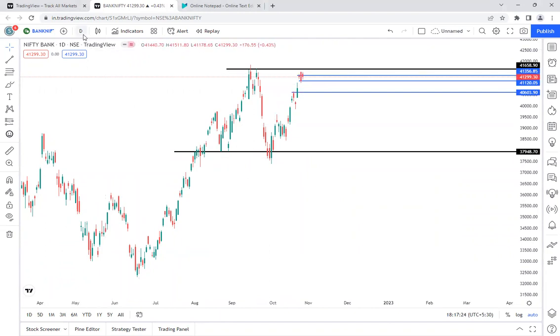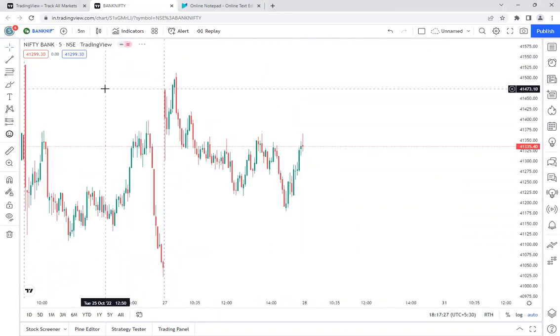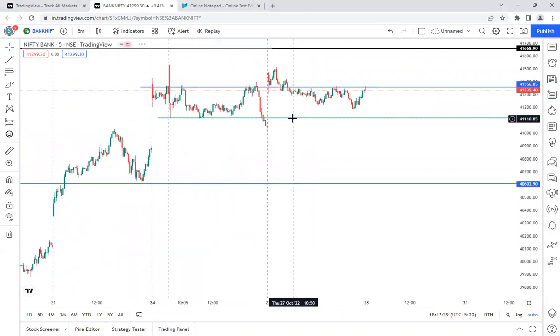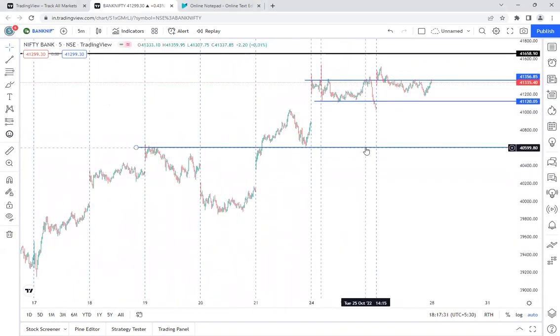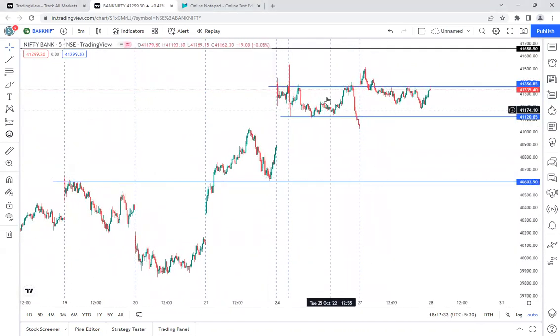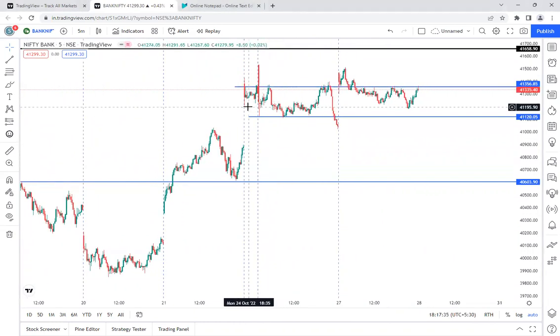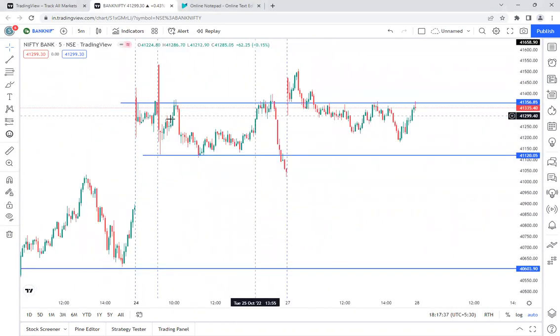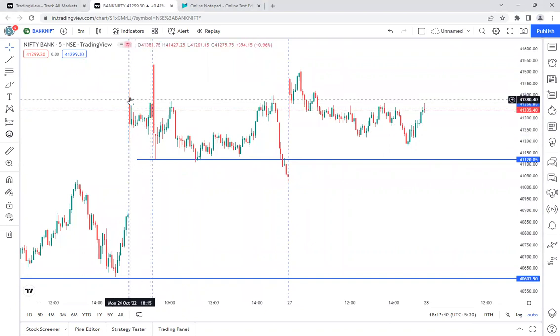Okay, so now let us go to the 5-minute time frame, the lower time frame, and see how it is behaving. These are the levels which we have drawn in the previous video. We have drawn this level because in the Muhurat trading session, it got rejected at the same level. After coming down, they reached the same level and then started coming down again. And in the previous trading session also, after falling below that level, they tried to break it, they failed, and they tried to break it again, but they failed.